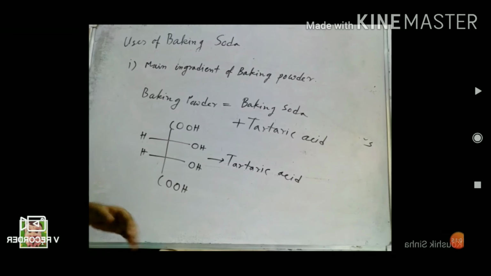Next, you have to learn the function of baking powder.